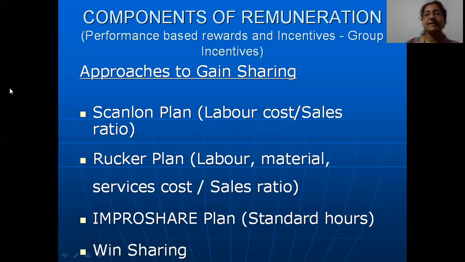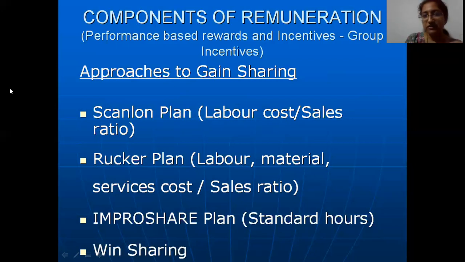There can be several approaches to gain sharing. One of them is something called the Scanlon plan, Rucker plan, Improshare plan, and Win Sharing plan. So what happens with the Scanlon plan is, the cost and the sales are translated into a ratio. According to the Scanlon plan, the management will check what is the ratio of the labor cost to sales.